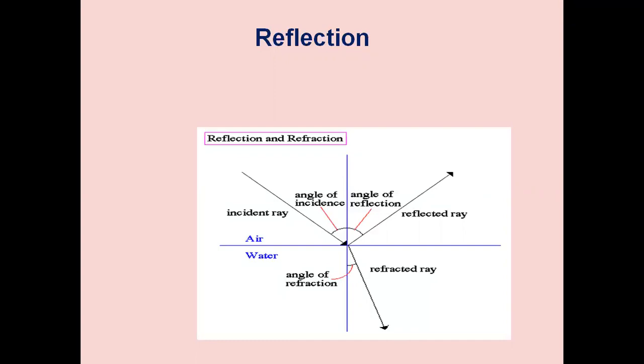So when the angle of incidence, we have an incident ray, and this is the reflected ray, normal to the axis. Suppose we have air and water, they are having two different refractive indices. Then the light is striking, then it will be reflected back. When the angle of incidence is equal to the angle of reflection, the ray will be reflected.